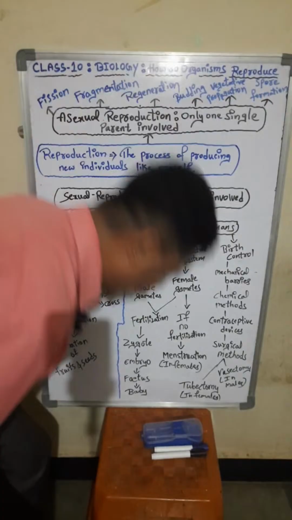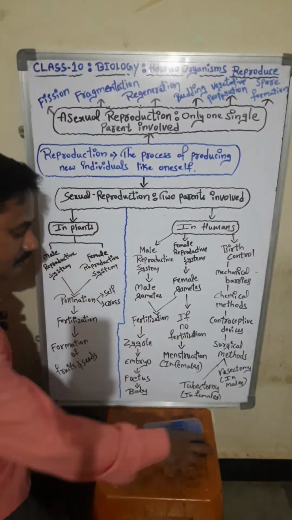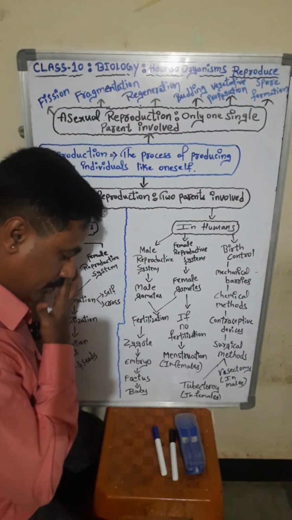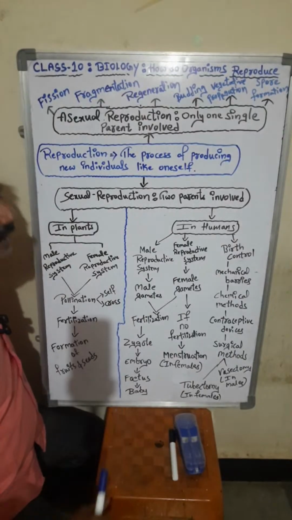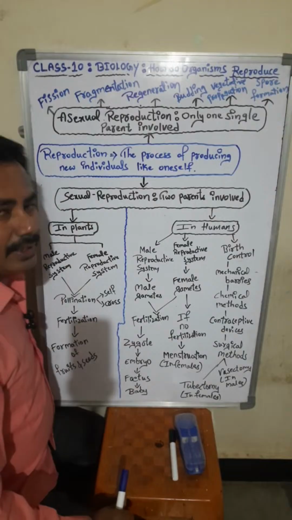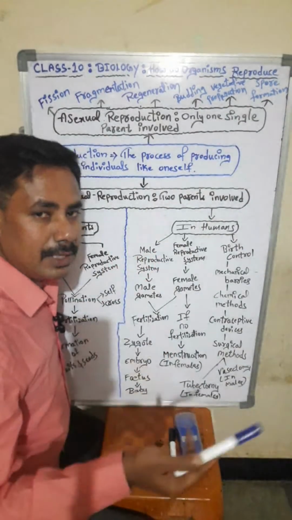So today we are going to start a new chapter, students, from biology, that is how do organisms reproduce. Okay, fine. So before starting this chapter, try to understand the topic name. How do organisms reproduce?